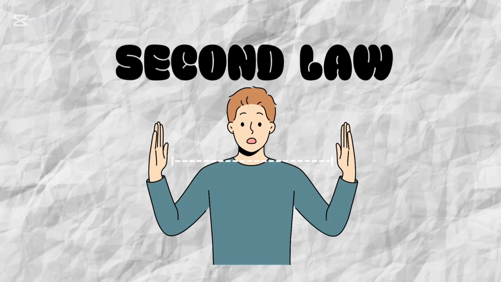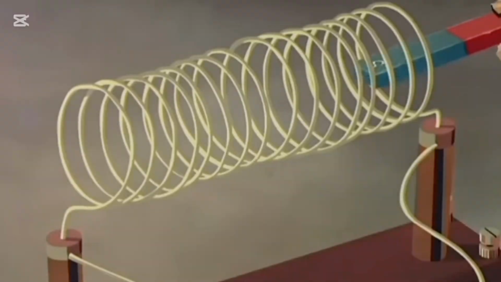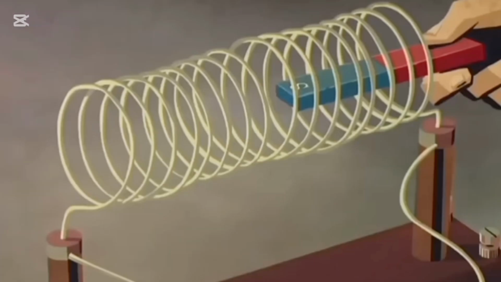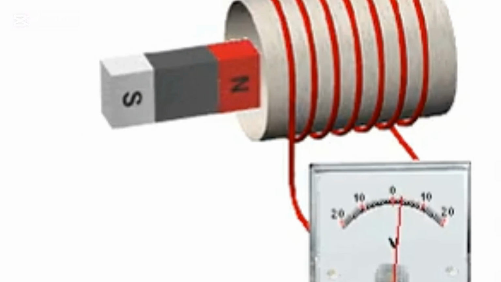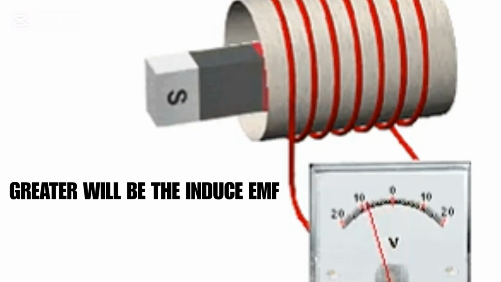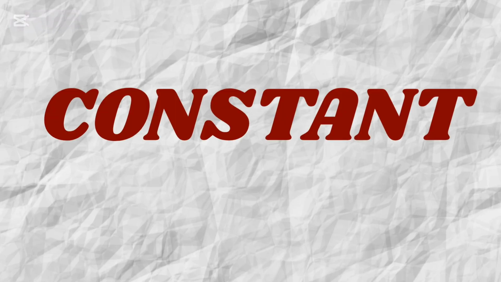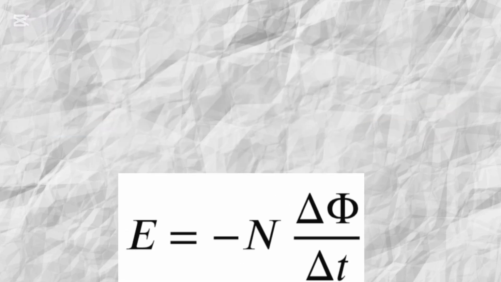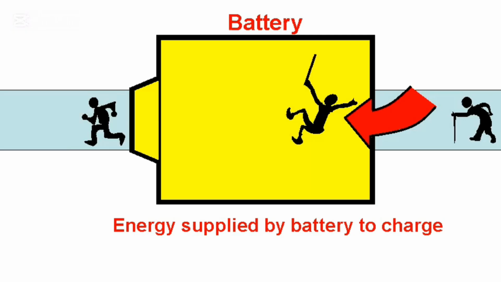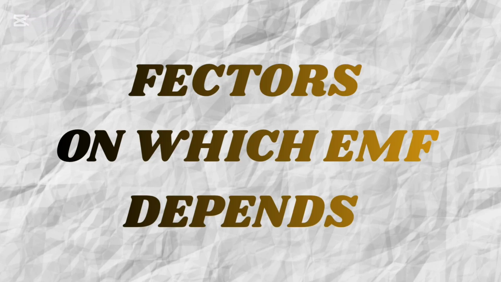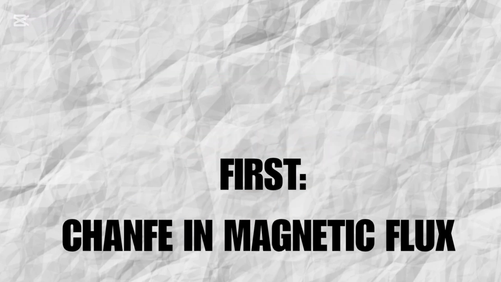The second law states that the induced EMF in a coil is directly proportional to the rate of change of magnetic flux. In other words, the greater the change in the magnetic flux per second, the greater will be the induced EMF. Here the number of turns remains constant, meaning that the induced EMF is proportional to the rate of change of magnetic flux. Now let's discuss all the factors on which the induced EMF depends.